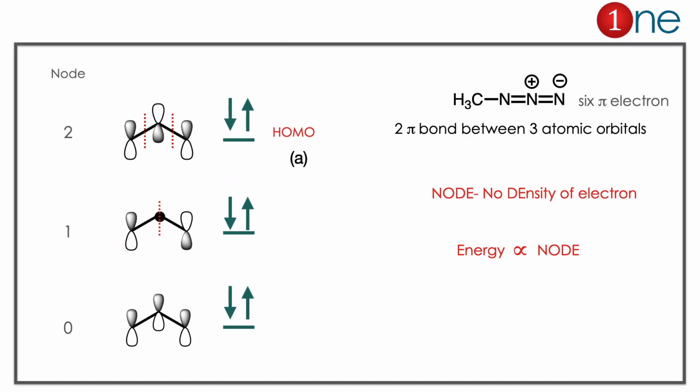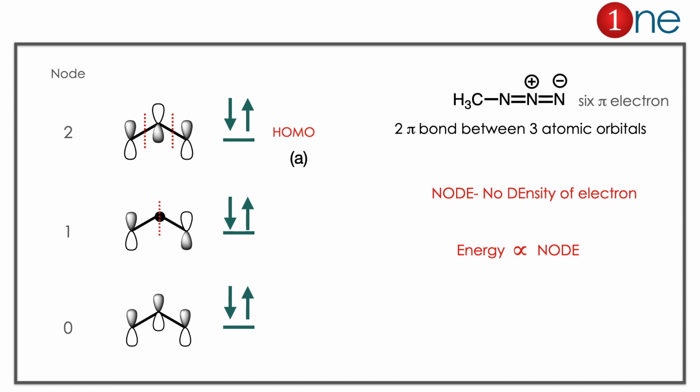Here 3 different orbitals are possible. HOMO means highest occupied molecular orbital. Here N3 minus, the azide structure, has 6 pi electrons: 4 pi electrons in the bonding and 1 with each nitrogen. So it's a peculiar one, and you have to guess the HOMO. If you don't count the negative charge, you will commit the error. You have to count the negative charge here. So 6 electrons are there. You have to fill them. Here you have to find the orbital energy.